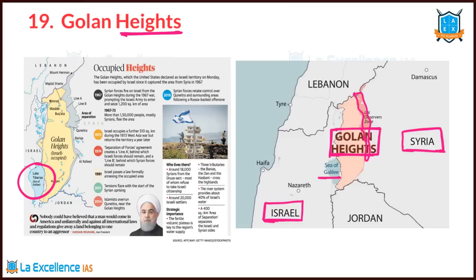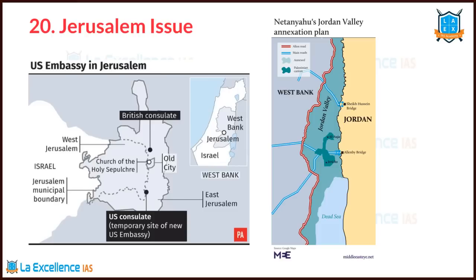Then why is it in the news? USA said Golan Heights is part of Israel. So USA has officially recognized Golan Heights, which is a disputed region, as part of Israel. That's the problem now. There is this area of separation rightfully under the United Nations. Then also, unilaterally, how can USA declare that region as part of Israel? That's the question now.